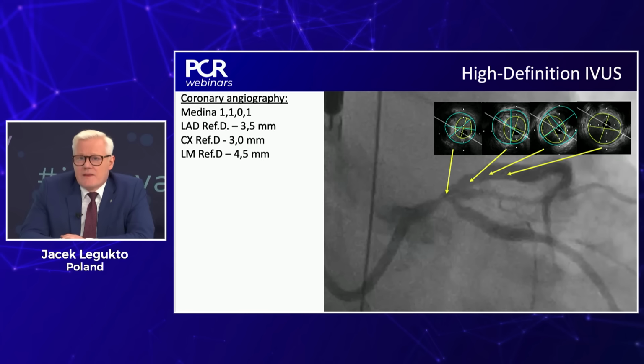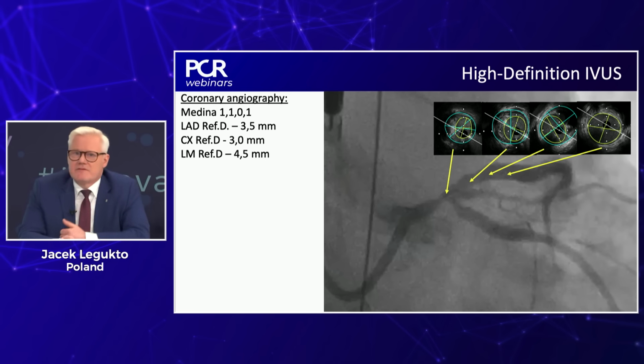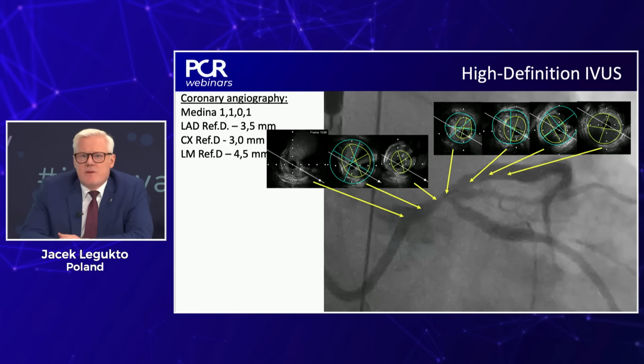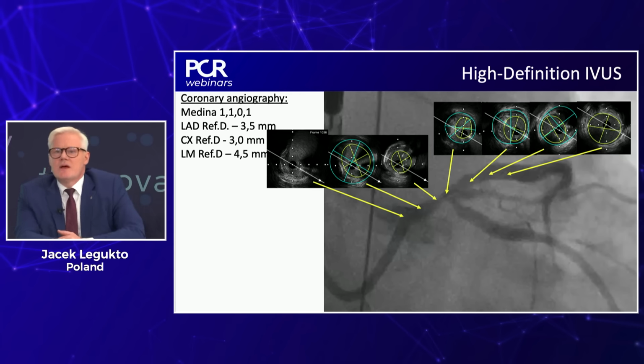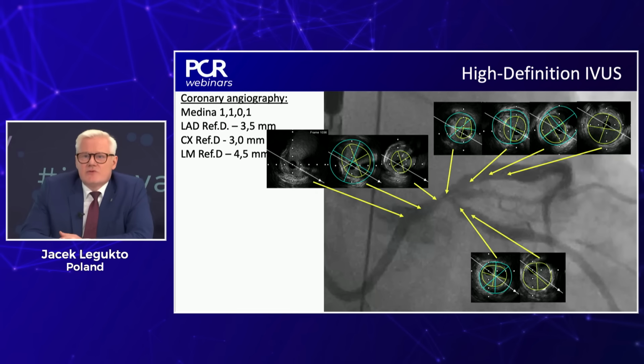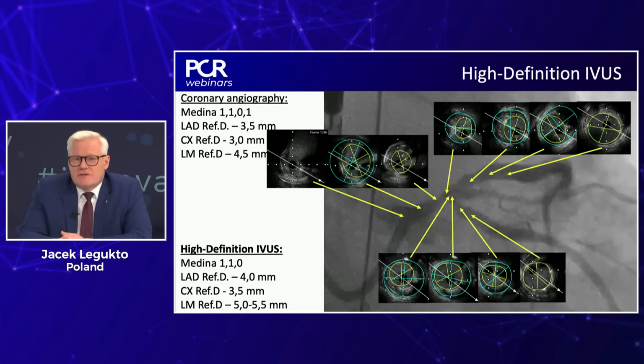instead of the smaller one and get the room for over-expansion of the stent in the left main, which is very important. Distal left main, tight stenosis, around 5 square millimeters there, and also the plaque in the mid part protruding up to the ostium, which is very important because now I'm really sure that I need to stent all the length of the left main. And what is very important, we have not so much disease in the ostium and proximal part of the circumflex, which at the end changed my assessment, because now I see that this is Medina 110.